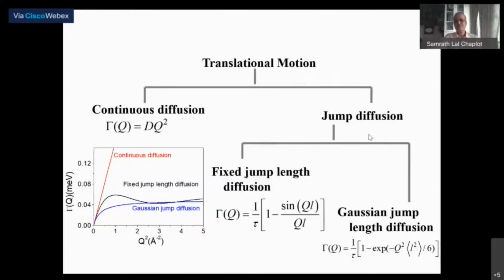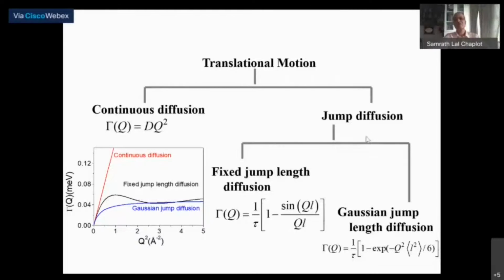cannot move freely because of the neighboring atoms, and even if it were to jump from one site to the next, it is quite often the case that the atom would just be vibrating around its equilibrium position. If the structure allows, or if the temperature is large enough to overcome any energy barrier, then it would jump from a site to the next available vacant site, or there is a collective dynamics in some way.